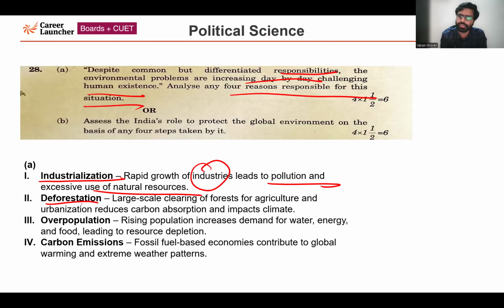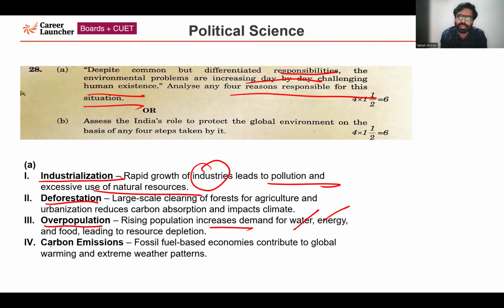What is the second reason? That is deforestation. Large scale clearing of forest has been done for agriculture, for urbanization requirements, and sometimes because big private players have been asking the government to do it. Because deforestation has been happening at a larger scale, it is impacting the climate of the global world. Third one is overpopulation. Rising population has become a major challenge in front of the global society. Rising population is also increasing demand for basic necessities such as water, energy, and food. It is also leading to resource depletion.